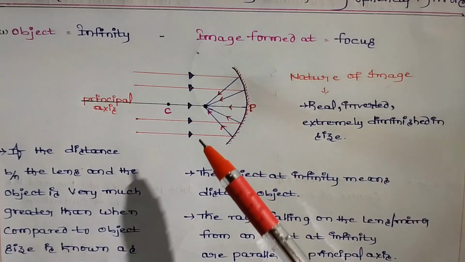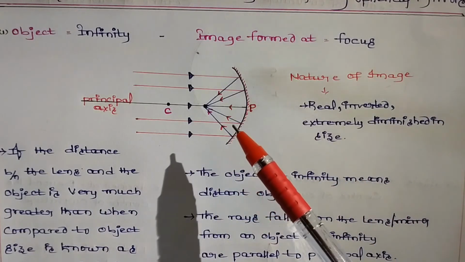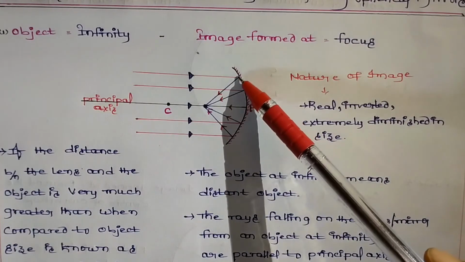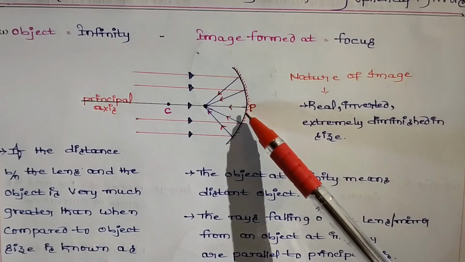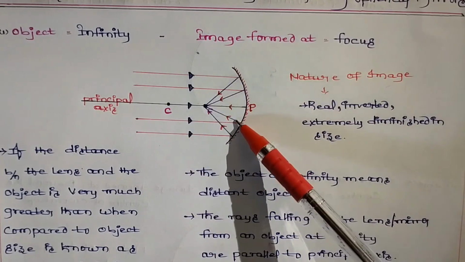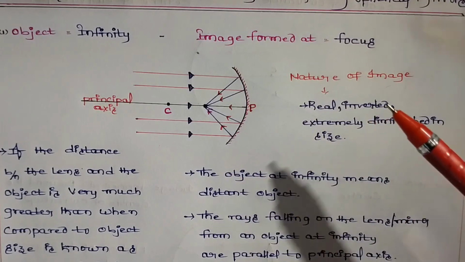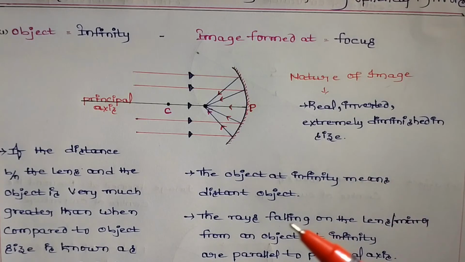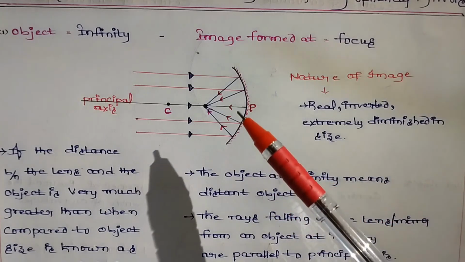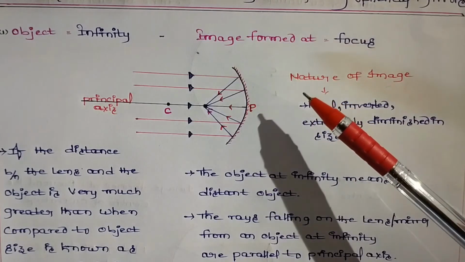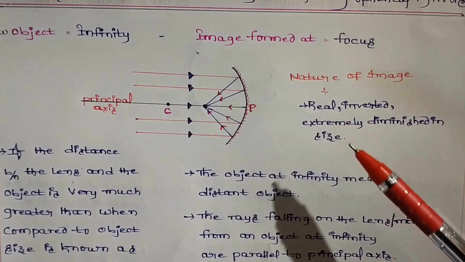By converging rays, we will get the real image. By diverging rays, we will get the virtual image. Already I discussed this in the first topic.